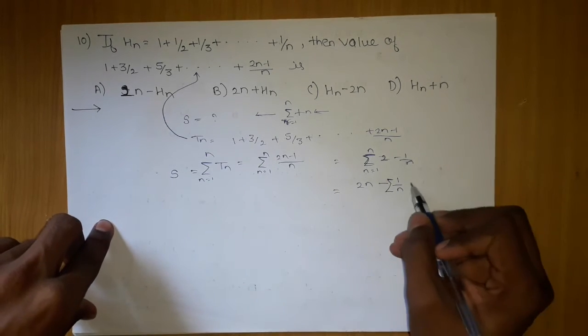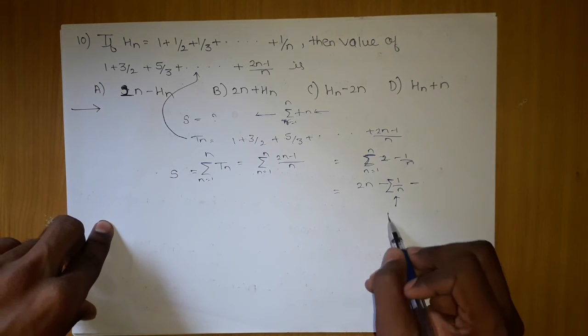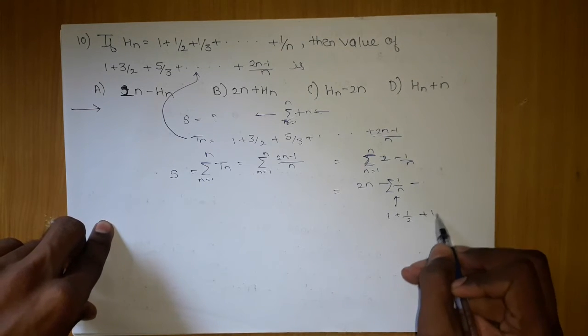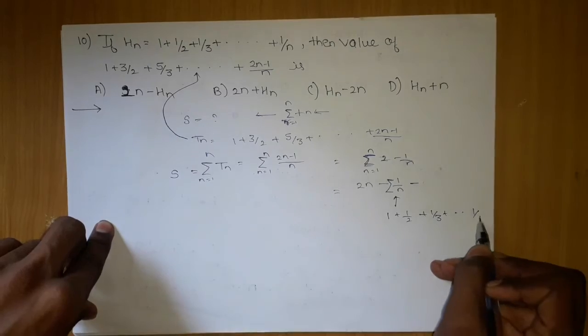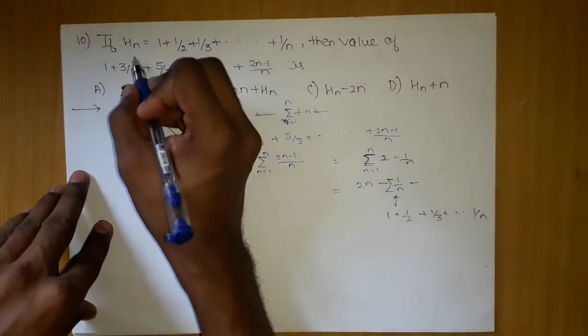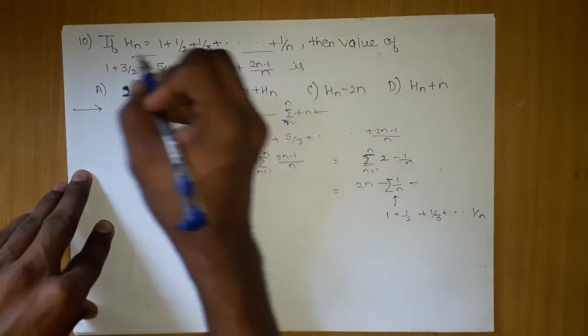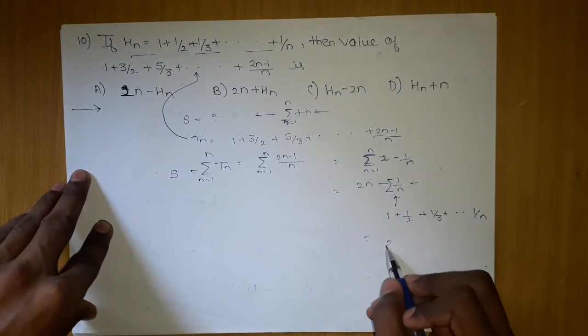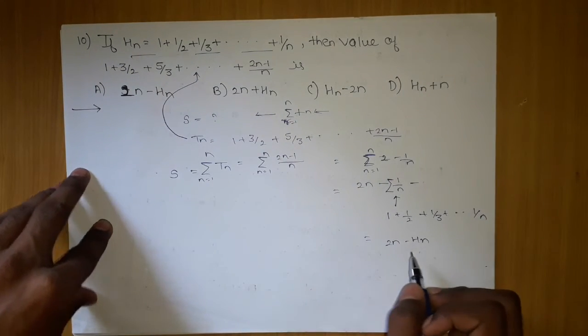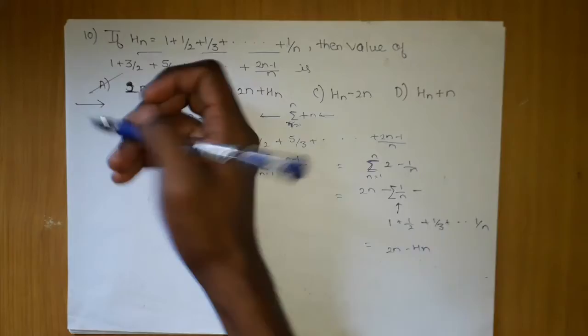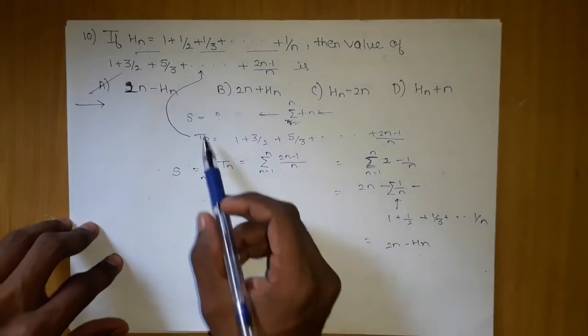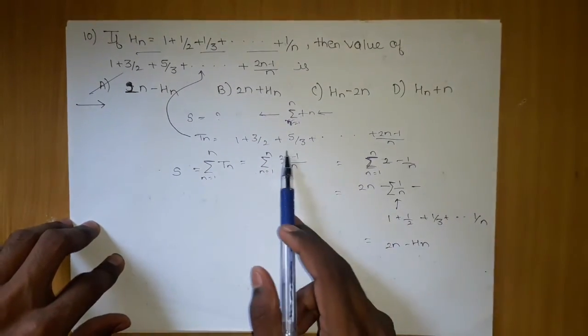If I open this summation, what I am getting is 1, 1 by 2, 1 by 3, and so on till 1 by n. But if you just think smartly, this is nothing but Hn. So what we are getting is 2n minus Hn, which is the answer. Option A is the answer.